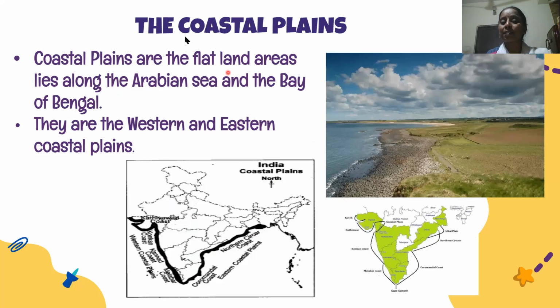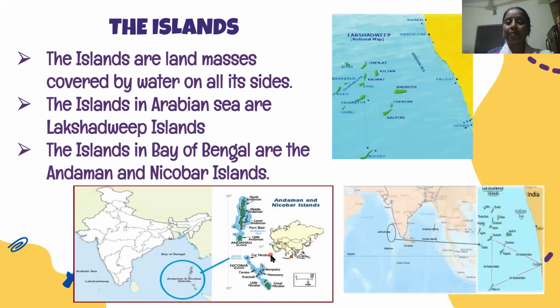The next landform is the coastal plains. The coastal plains are the land areas which are located near the coast, along the Arabian Sea and the Bay of Bengal. We have the western coastal plain, which is between Western Ghats and Arabian Sea. We have the eastern coastal plain, which is between Eastern Ghats and Bay of Bengal. So there are two coastal plains, eastern and western.